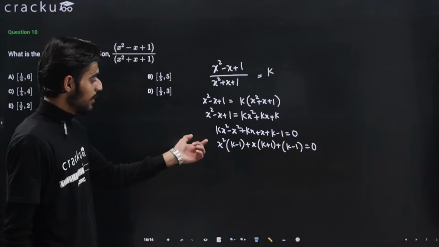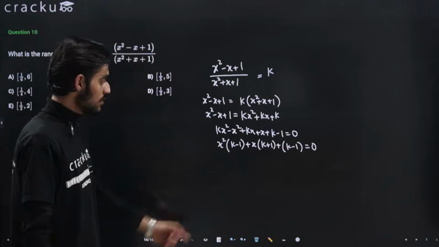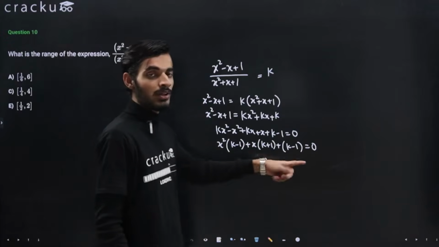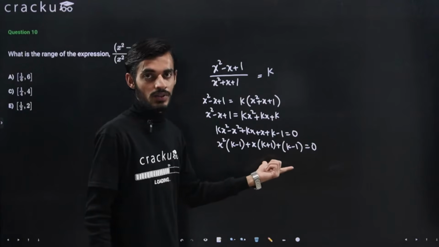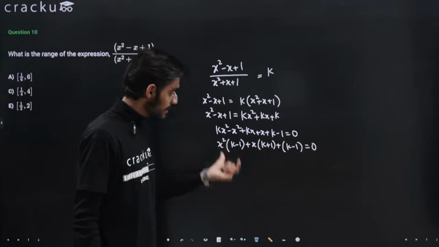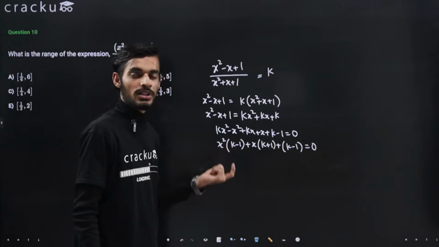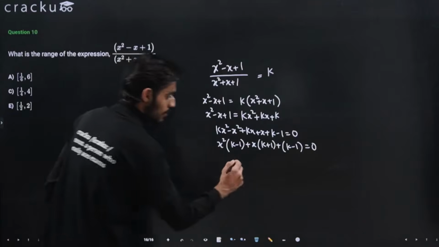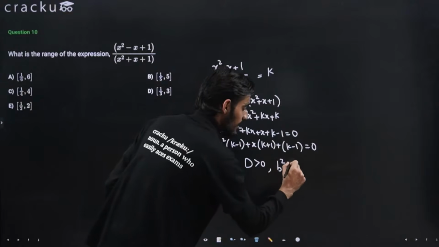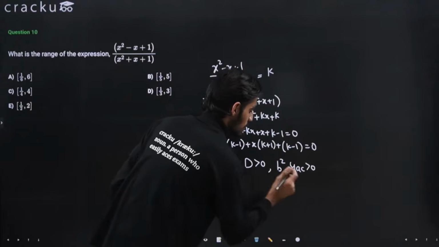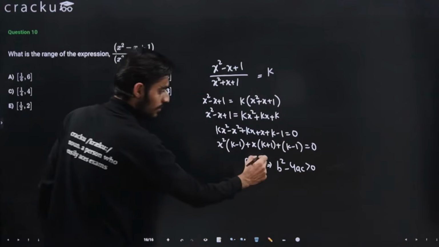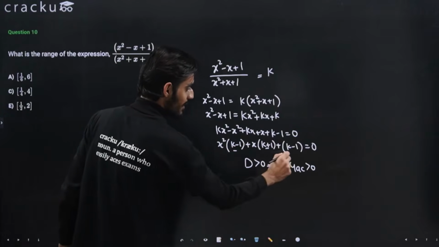Right, so again we are able to frame the quadratic equation. And now because x is real, the discriminant of this particular equation should be greater than or equal to 0. I told you that we need to solve this for real values of x, and if x is real, then the discriminant, that is b square minus 4ac, should be greater than or equal to 0. So b is this, a is this, and c is this.